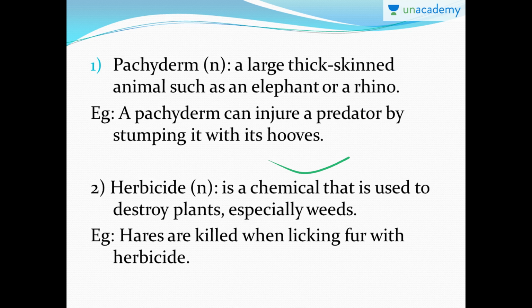Next one is herbicide. Herbicide is a noun that means a chemical that is used to destroy plants, especially weeds. So when a chemical is used to destroy plants, we call that chemical a herbicide, especially for weeds. Weed is an unwanted plant that grows along the plantations. The unwanted grass in between the rice plantation or wheat plantation are called weeds. In order to destroy them, they spray herbicides.